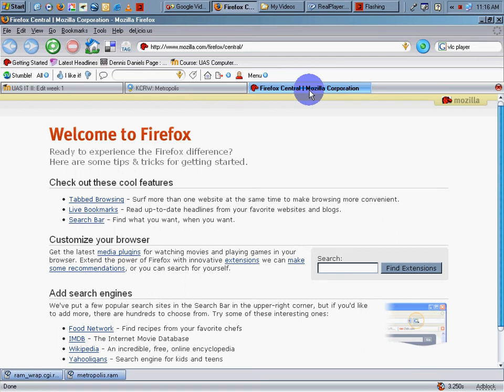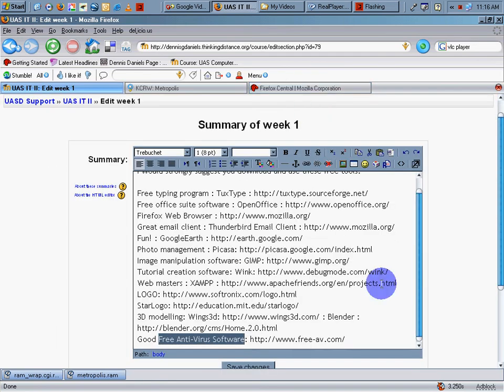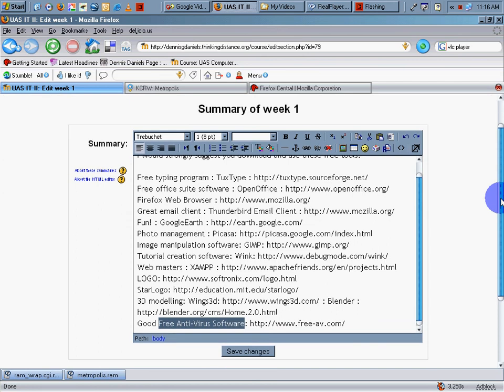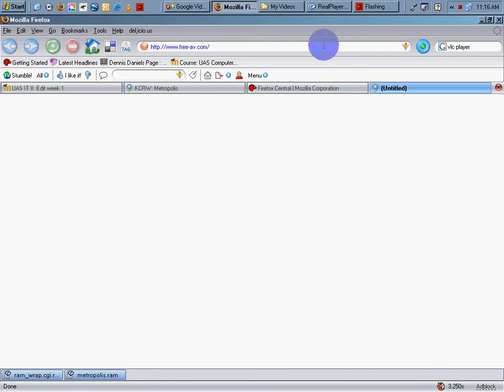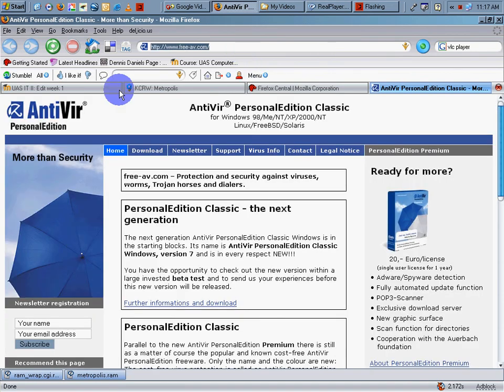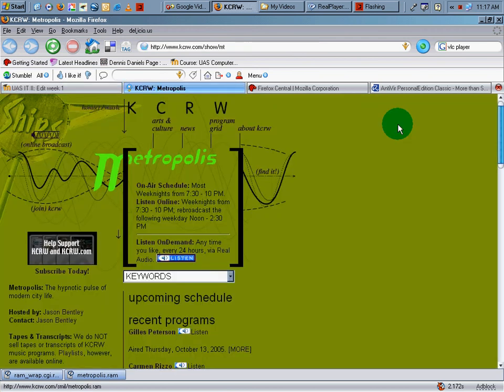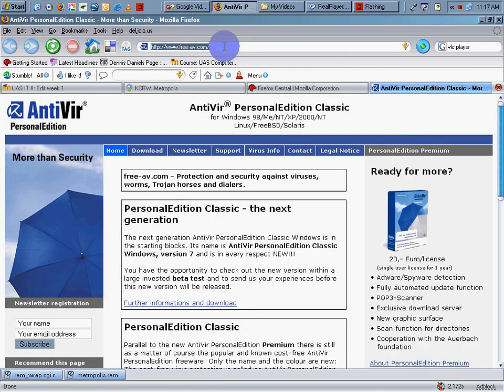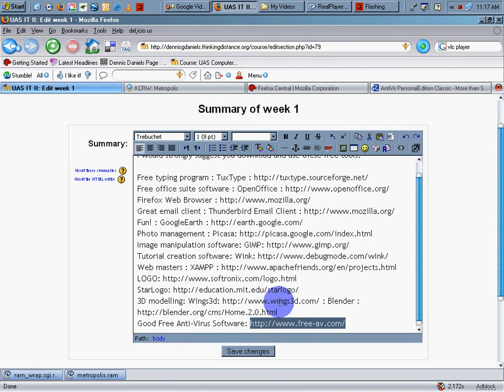Let's Control Tab back to our demonstration of the WYSIWYG. This, I believe, is HTML area embedded in the Moodle interface, and I'm going to create a link for this text here. Here is the link itself, or the URL. I'm going to copy that URL. I could do the same thing if I go over here and load that page. I could just as easily copy it from here as from there. So again, this link right there is the same as this link right here.